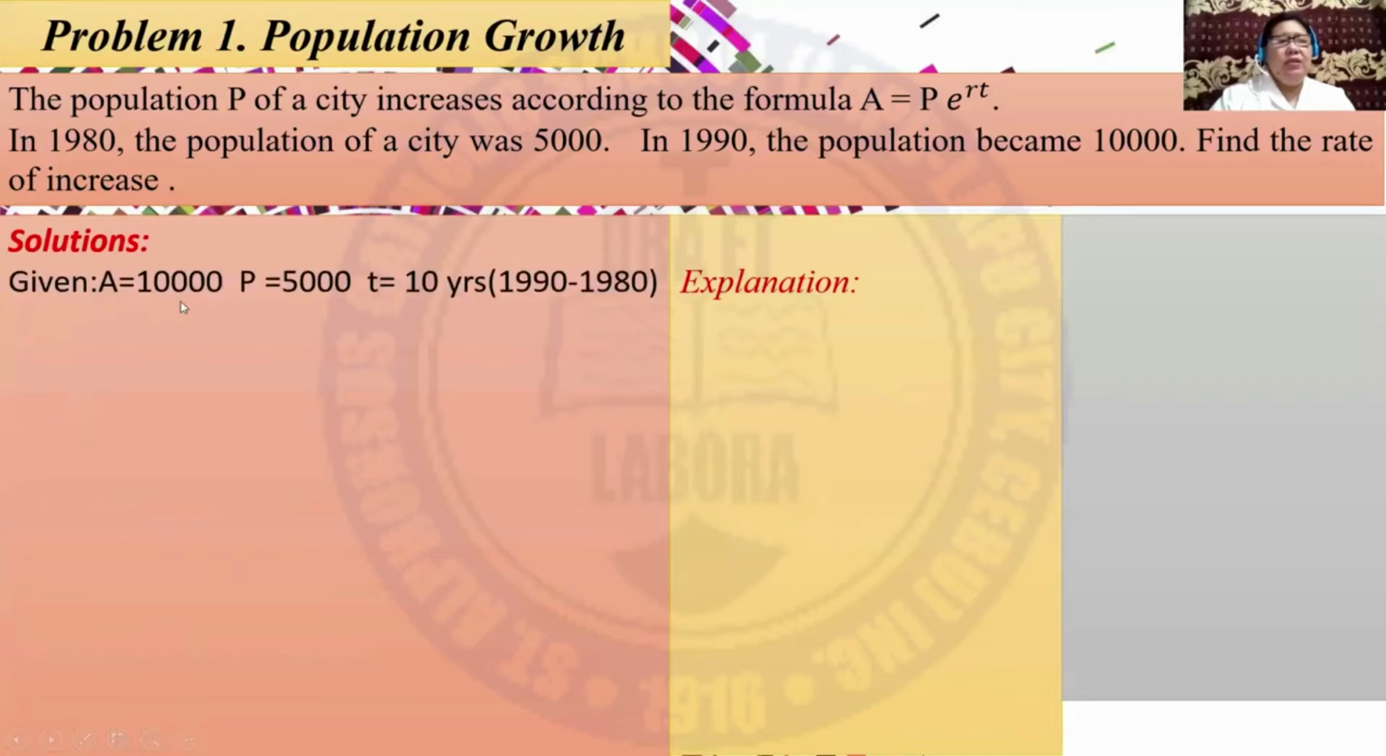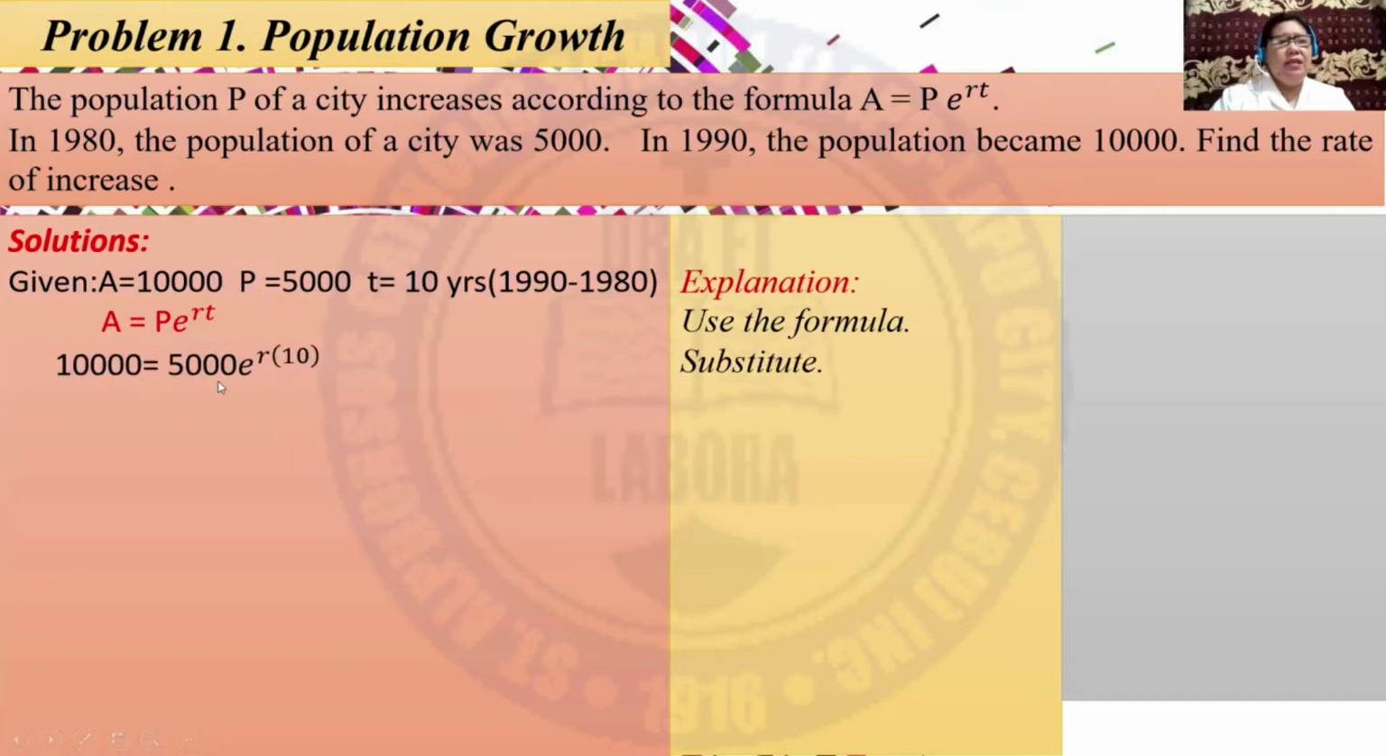Given A = 10,000, P = 5,000, t = 10 years, that is 1990 minus 1980. First, you have to use the formula, A = Pe^(rt), and then substitute the values. We have 10,000 = 5,000 e^(r times 10). Then simplify the exponent part, you have 10r.